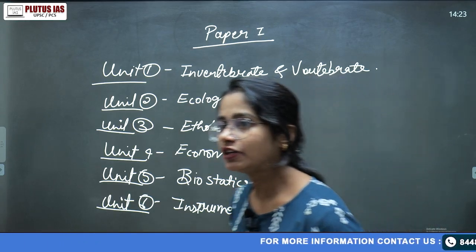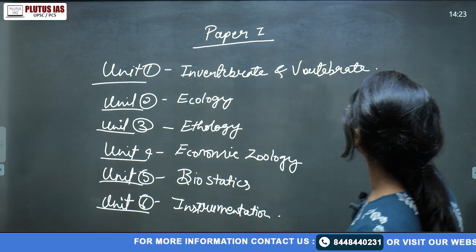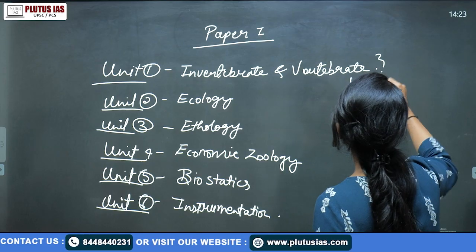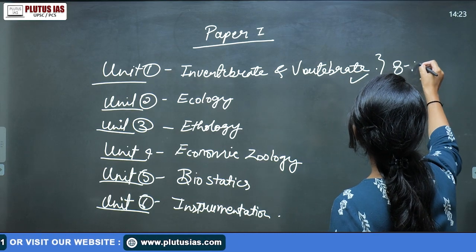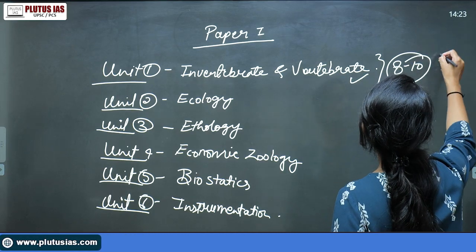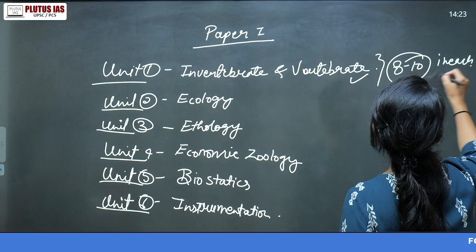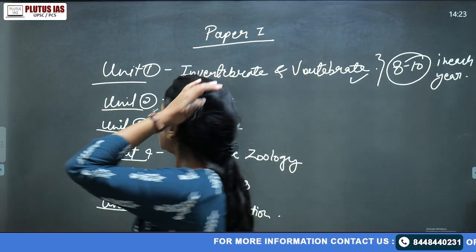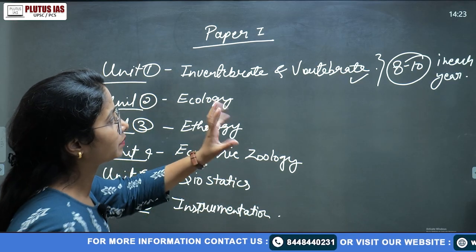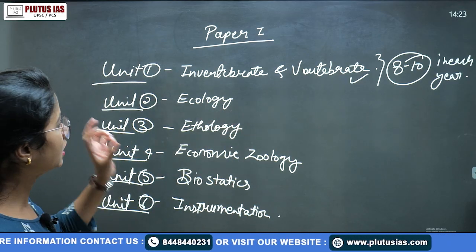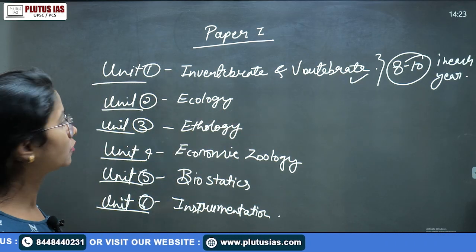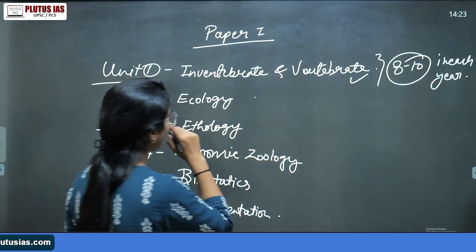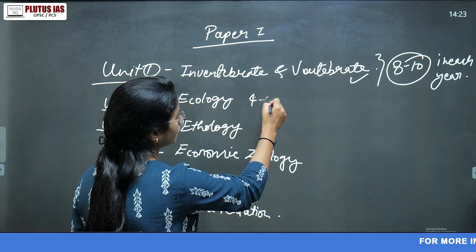So first of all, we'll talk about the weightage of the topics. Your non-chordates, chordates, invertebrates, and vertebrates almost give 8 to 10 questions each year. If you analyze the paper, there are around 7 to 10 questions in a single year. Ecology, of course, also gives you quite a few questions, around 4 to 5, you can say that.